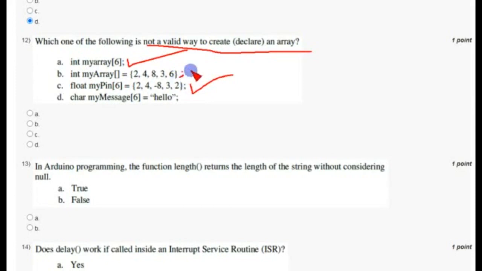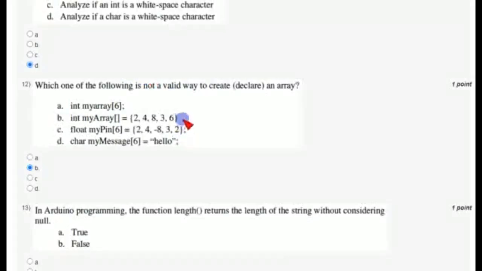I don't know whether they have necessarily avoided the semicolon or not, but they have made the mistake. So I am going with option B. I think option B is the correct answer. That means not valid, because they haven't given a semicolon.